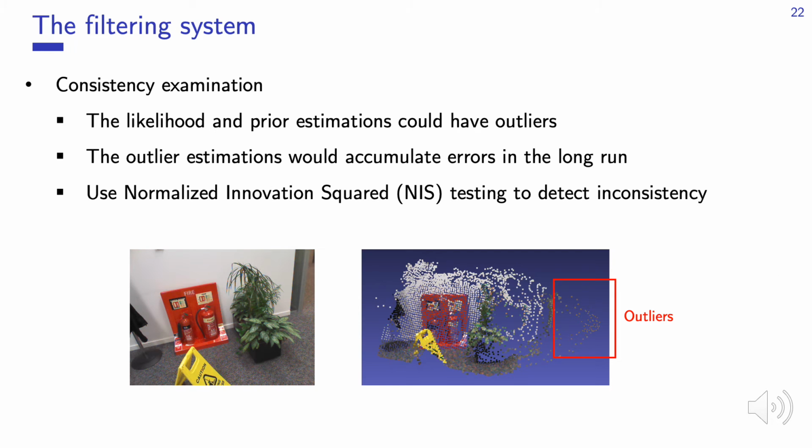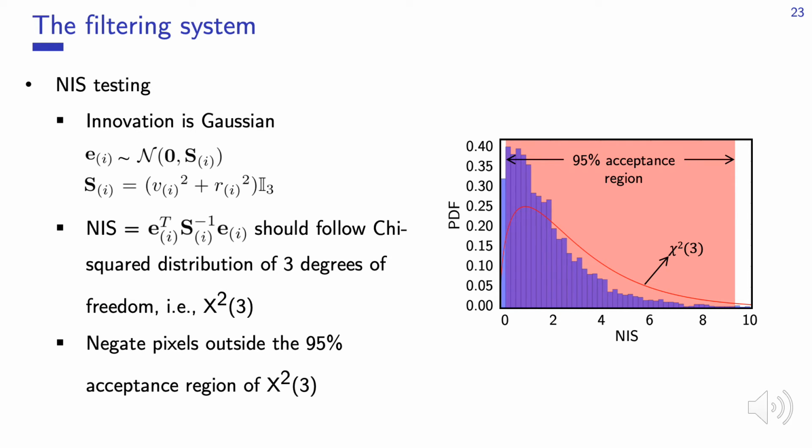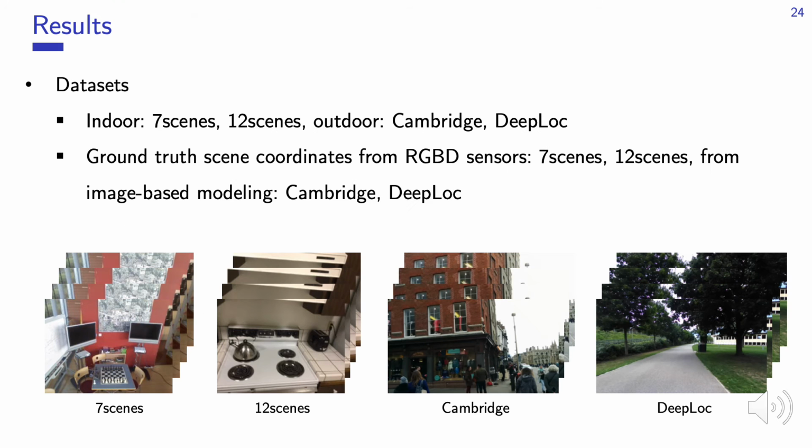To make CAFNet more practical in use, we propose to use NIS testing to detect outliers on the fly. The main idea is that if the innovation is Gaussian, then the normalized innovation squared should follow the chi-square distribution. Therefore, we negate pixels outside the 95% acceptance region.